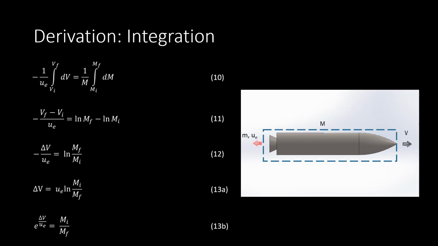Further solving results in integrating both sides between their initial and final values. On the left-hand side, we integrate for rocket velocity, and on the right-hand side, we integrate for rocket mass. Note that the final F subscript is when all the propellant has been used up. Using natural log properties, we find the relation between change in velocity, delta V, and mass of the rocket. We see that e raised to the change in velocity delta V divided by exhaust speed UE is equal to the rocket's initial mass, which includes propellant, divided by the rocket's final mass, which has 0 propellant.